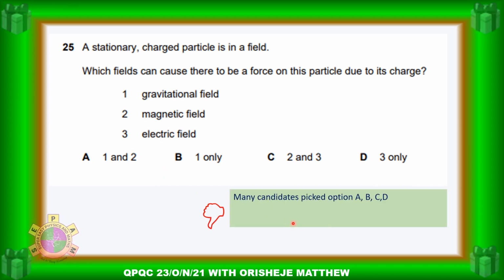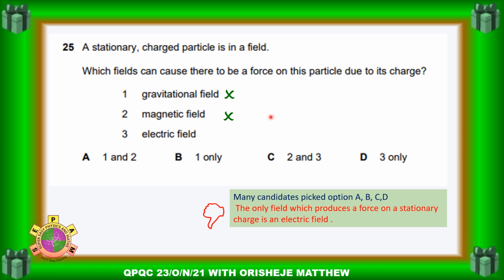So let's see, many students pick A, B, C, D. So they are not actually sure. They pick this, pick this, pick this, pick this. Now, the only field which produces a force on a stationary charge is electric field. So gravitational field and magnetic field do not produce a force on it. So the only option is suggestion 3. So D is the correct answer.